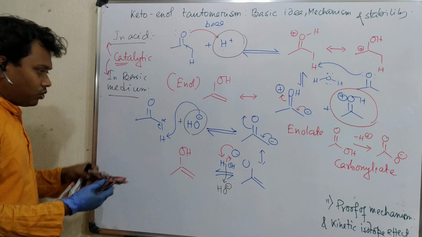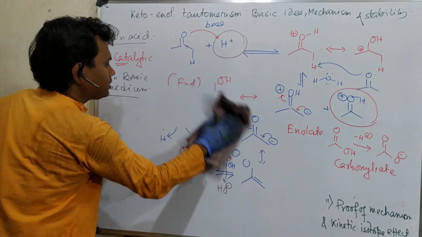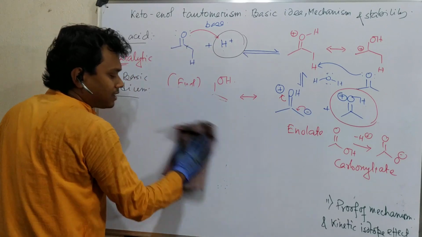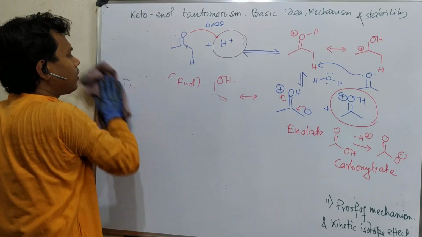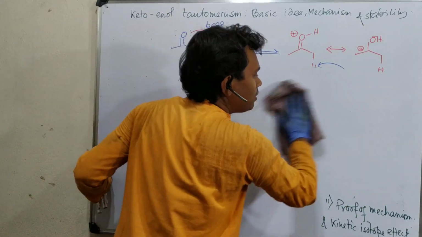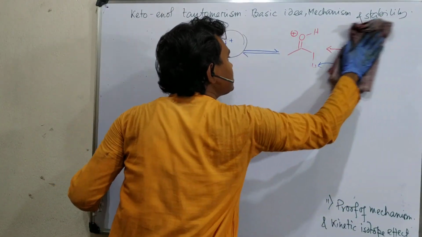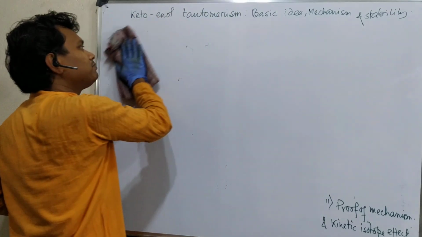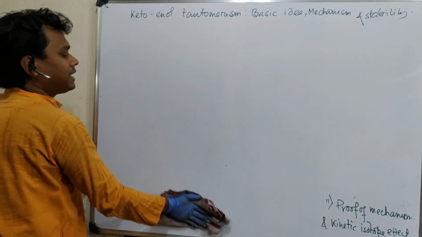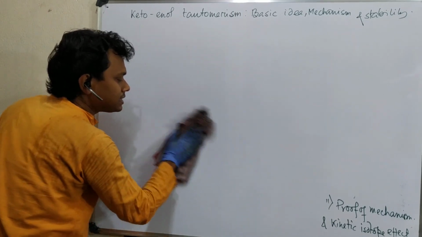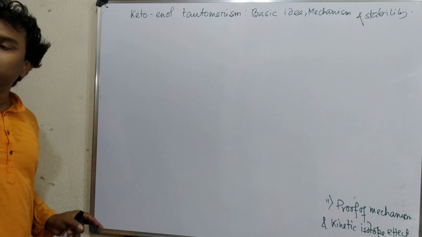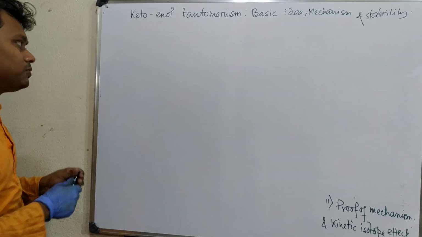Now, as I told you, if we don't put any acid or base, this keto or enol will be stabilized. I know it's a little unbelievable, so let's take a common example. If you consider an aldehyde, it prefers to remain in keto form because it is stabilized; C double bond O is more stable.